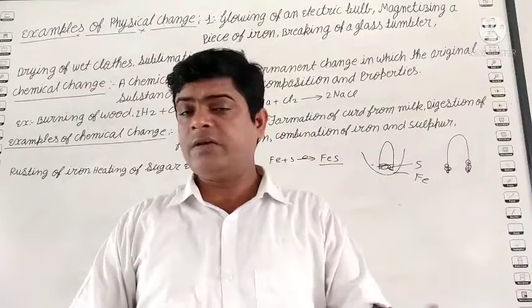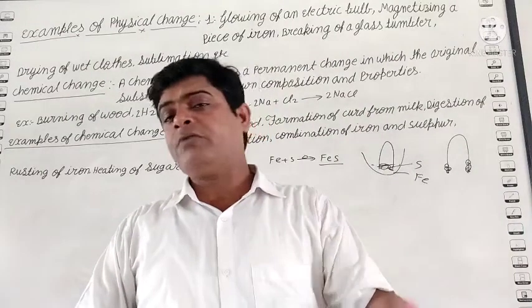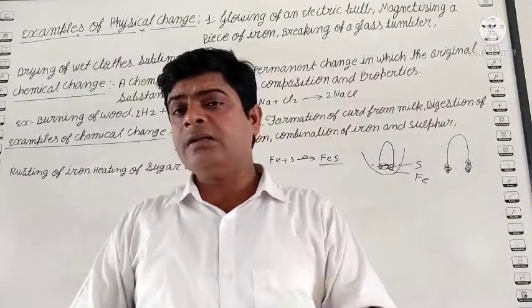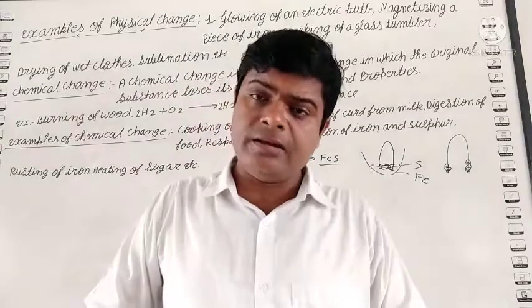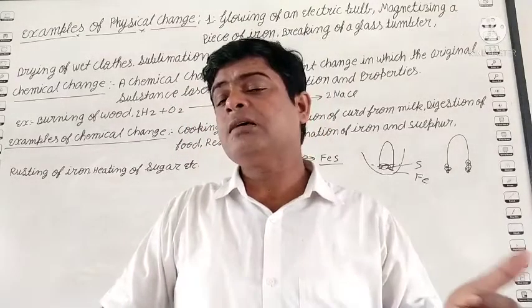Next one is the rusting of iron. Iron is a very good metal, but with one drawback. When iron changes into rust, it is not possible to change it back into iron. So this is a chemical change.